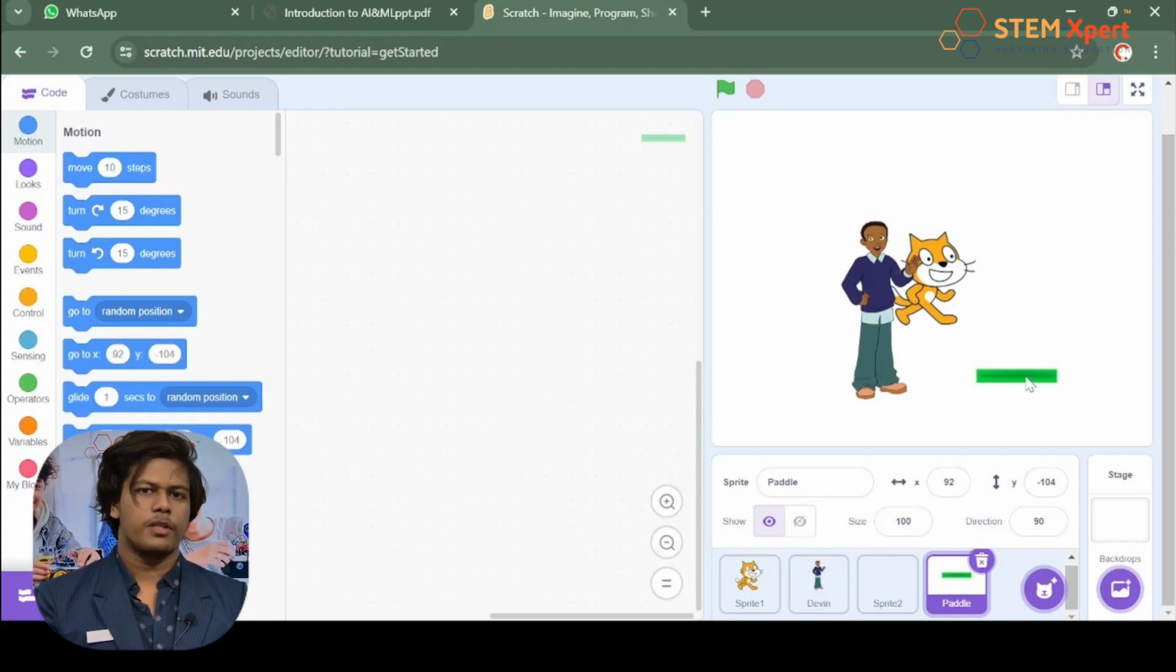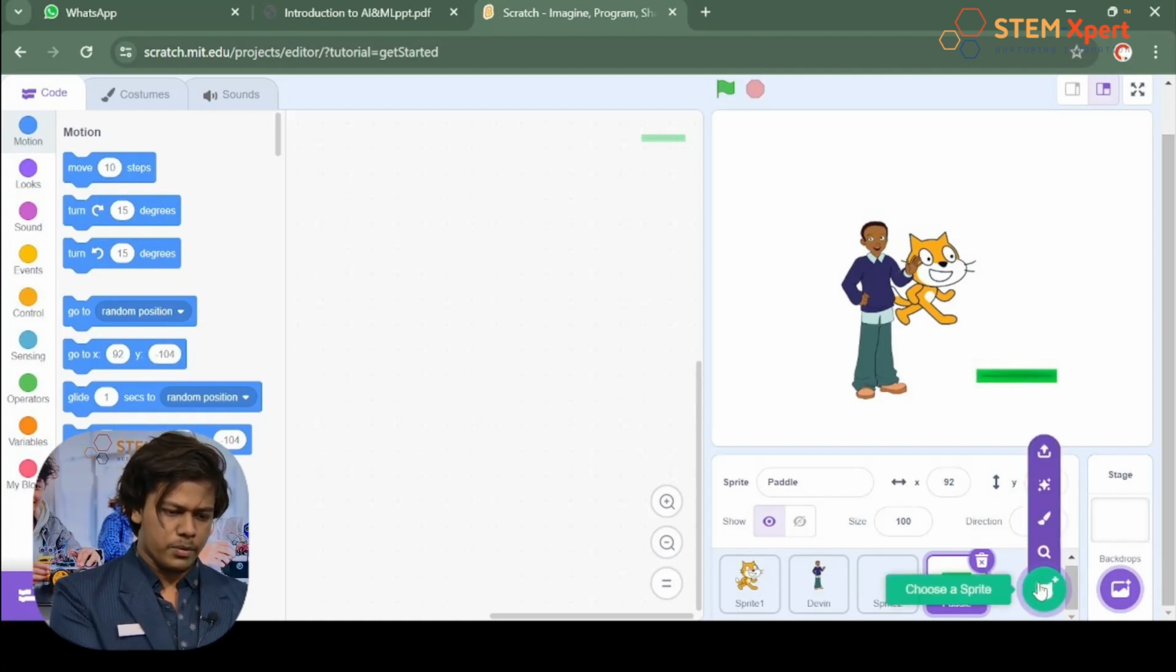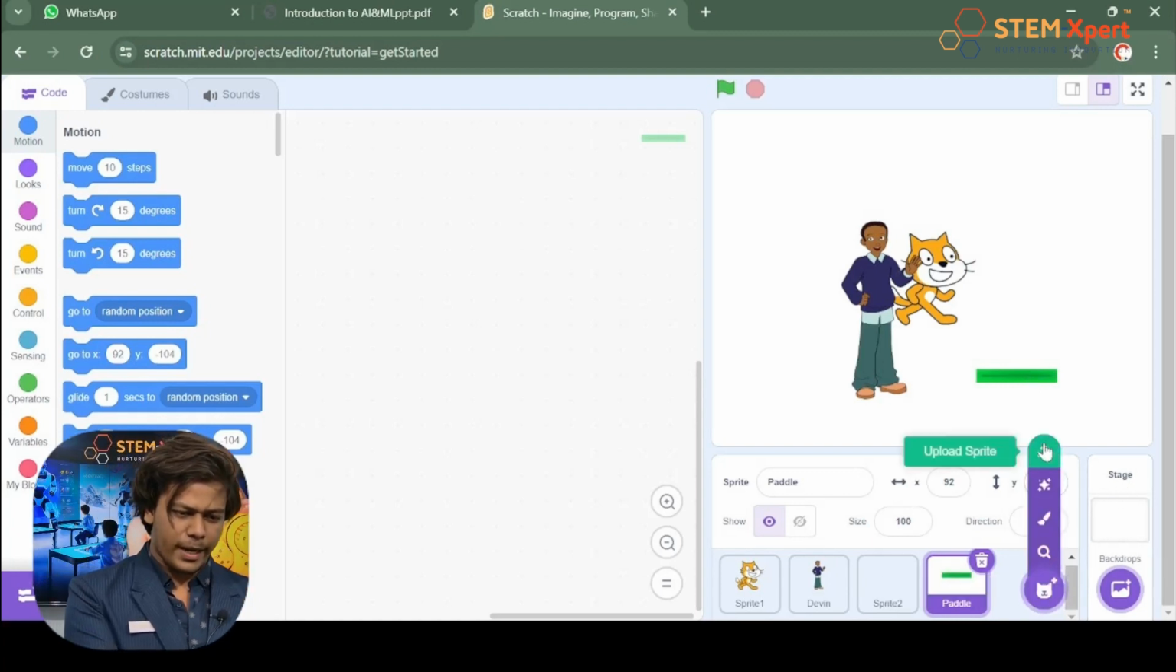Now let's figure it out. What about the fourth one? So here I'm gonna place my mouse cursor. What does it say, can I read?